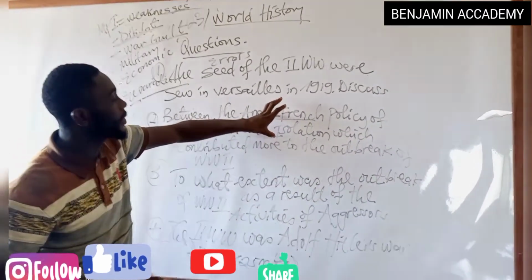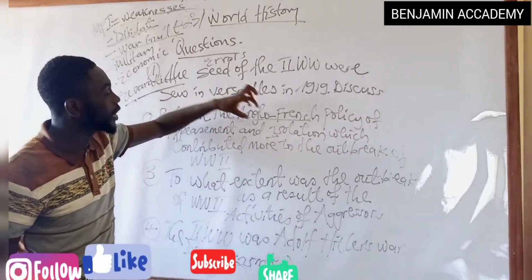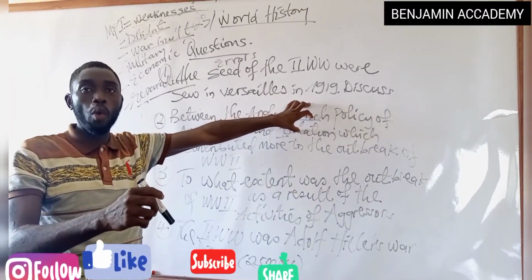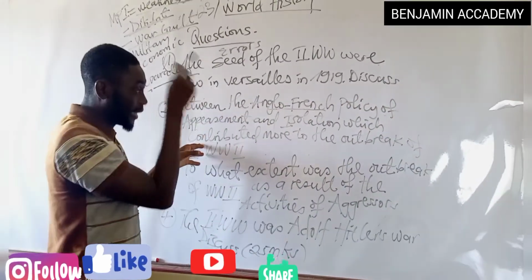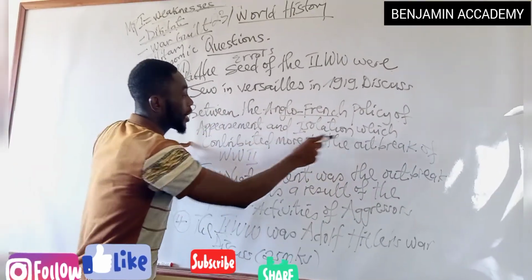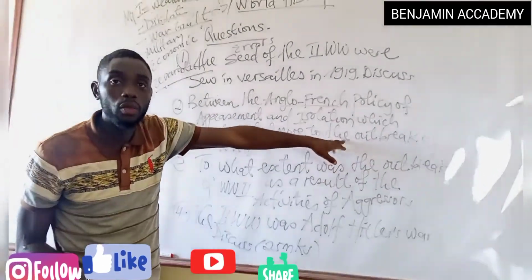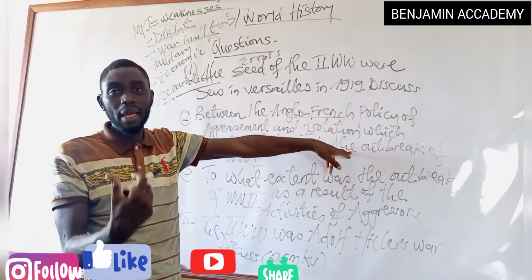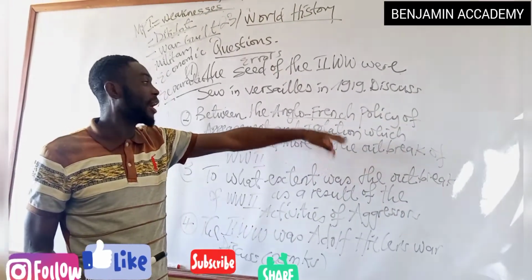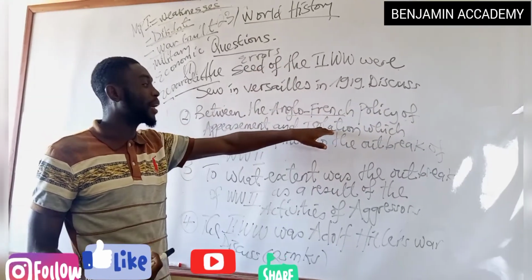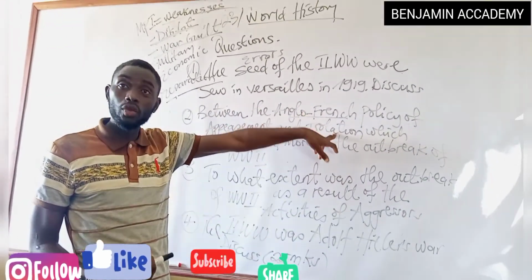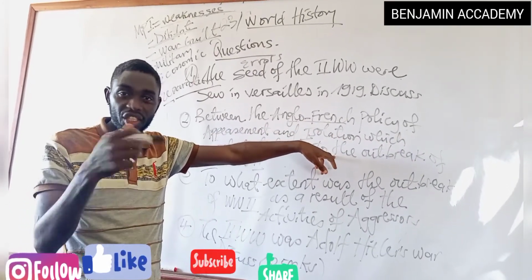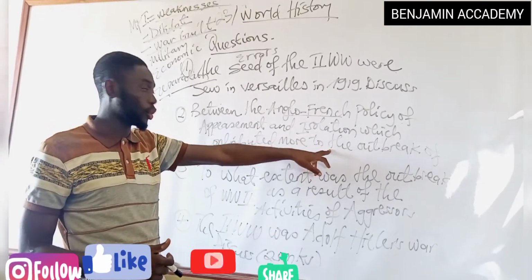So this question entails that you take the first paragraph, you explain how Anglo-French policy of appeasement contributed to the outbreak of the Second World War. And the second paragraph in that MP1, you explain how American policy of isolationism also contributed to the outbreak of the Second World War. Then you take a transitional statement and let the examiner know that despite the fact that Anglo-French policy of appeasement and American policy of isolationism contributed to the outbreak of the Second World War, other factors were also responsible, as the ones we have seen in the previous lectures.